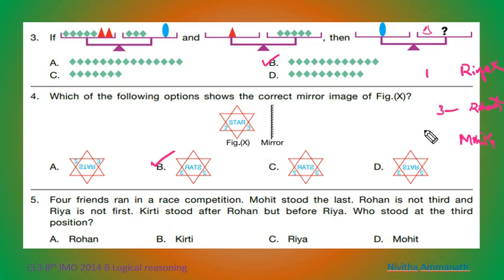So Riya is here and Rohan is here. Kirti is in between. Kirti stood after Rohan but before Riya. So this is the arrangement. Who stood at the third position? So third is Riya. So C is the correct option. Next question.